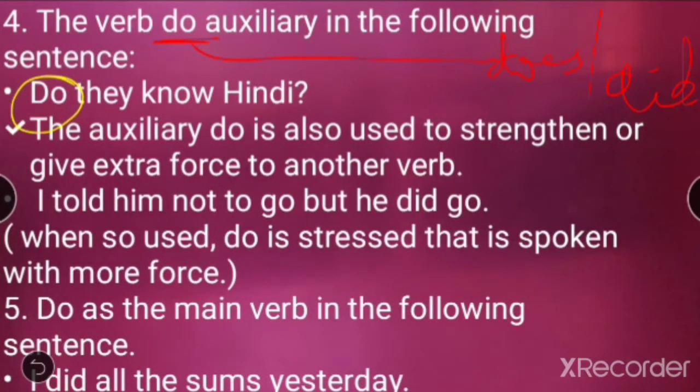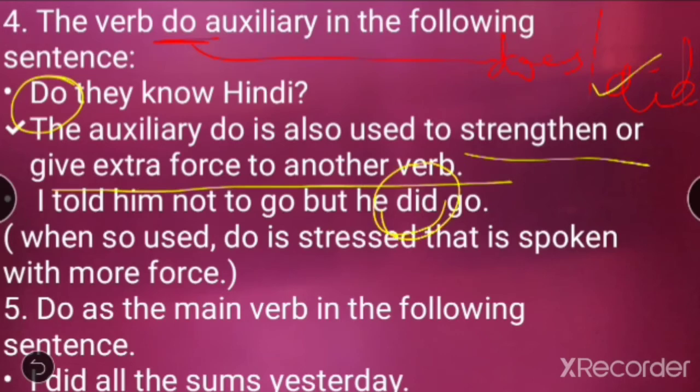I told him not to go, but he did go. Again you see, as an auxiliary it is mentioned. Here it is used to strengthen or give extra force on the other verb. Now see, did is the form of do. We can use did. I told him not to go is the main clause. So what you said: I told him not to go, but he did go. It is giving force on go.